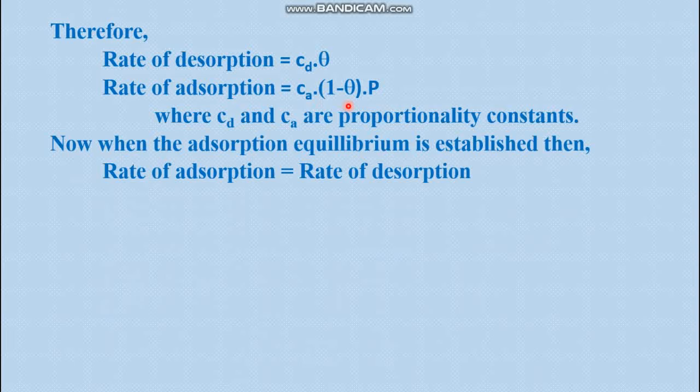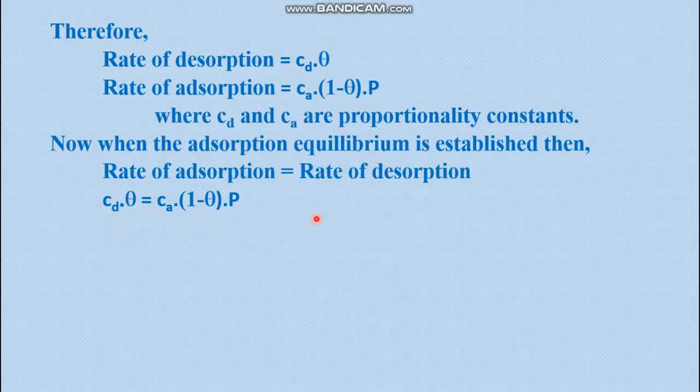Now when equilibrium is established, the rate of adsorption is equal to the rate of desorption. So these two terms should be equal when the process acquires equilibrium. So this is the equation. Okay.